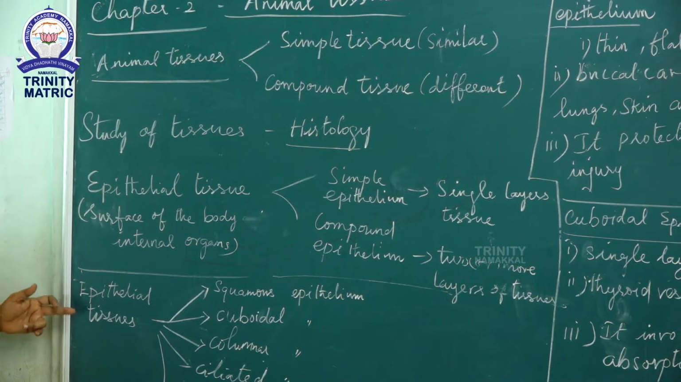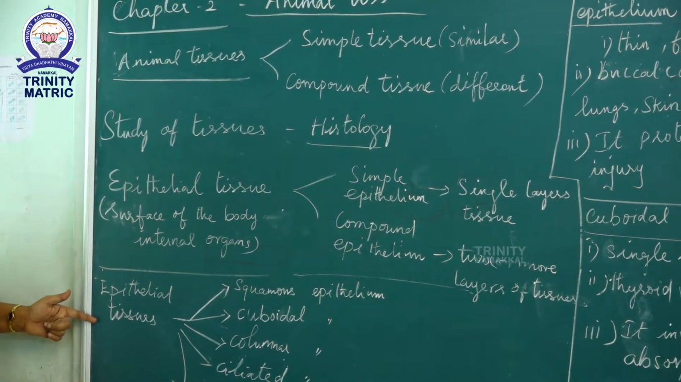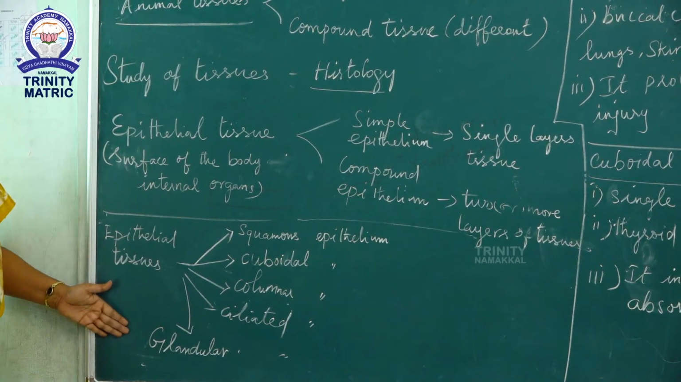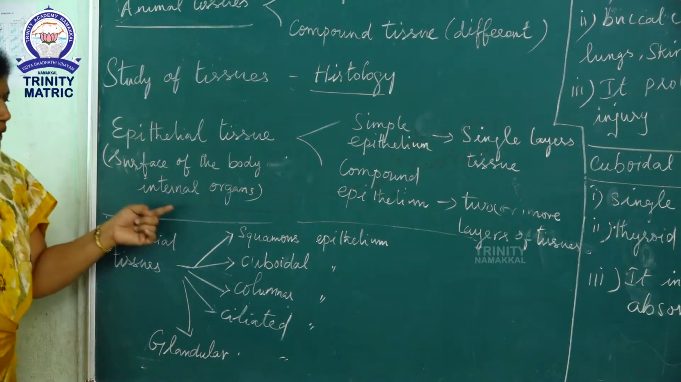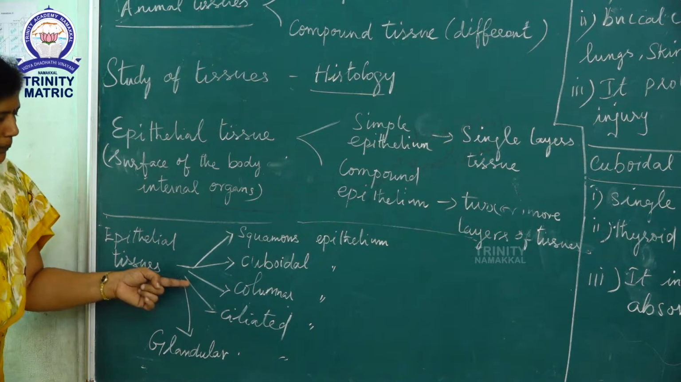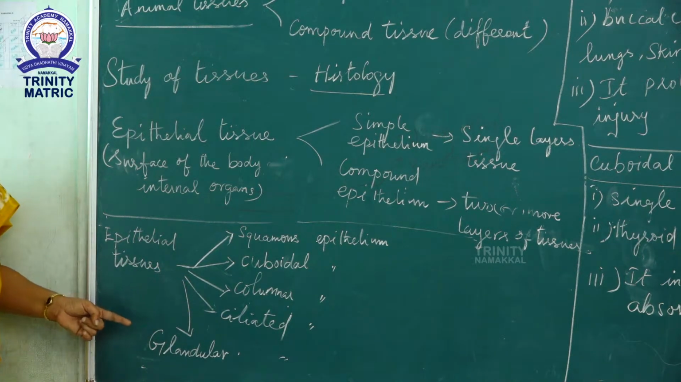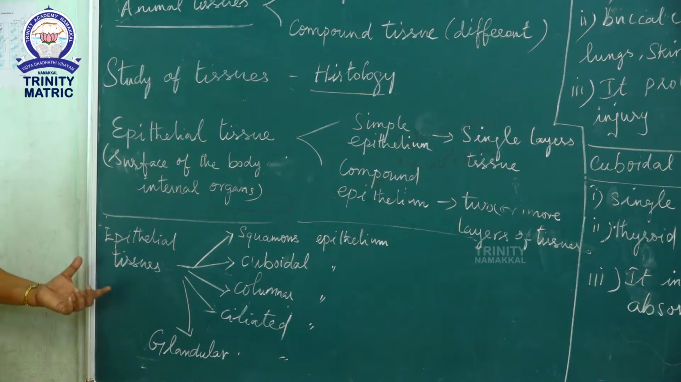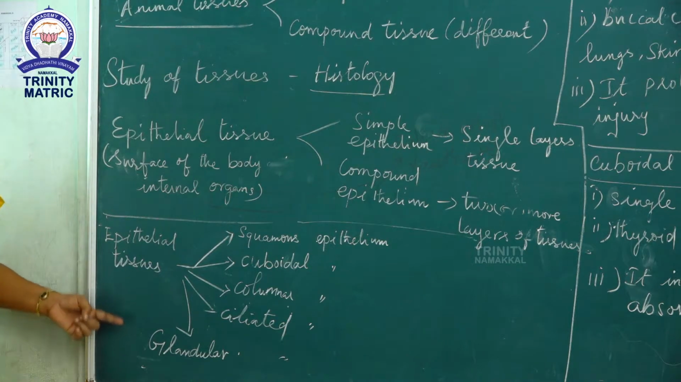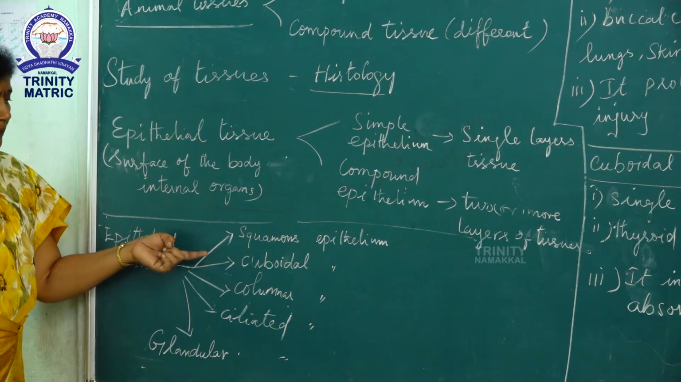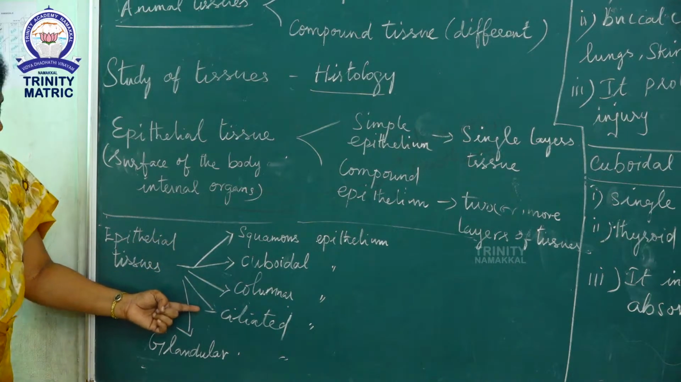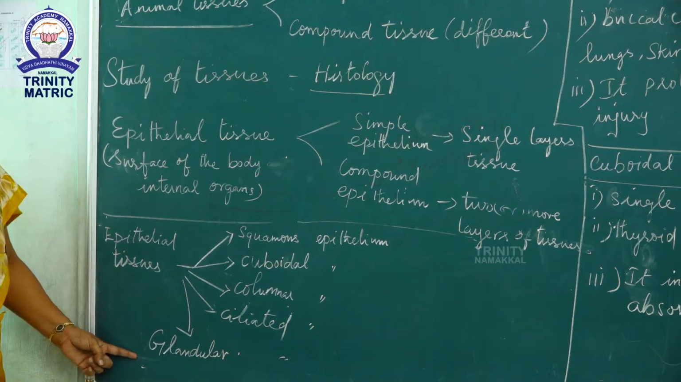Next, the types of epithelial tissues. Epithelial tissue is classified into five different types: squamous epithelium, cuboidal epithelium, columnar epithelium, ciliated epithelium and glandular epithelium.